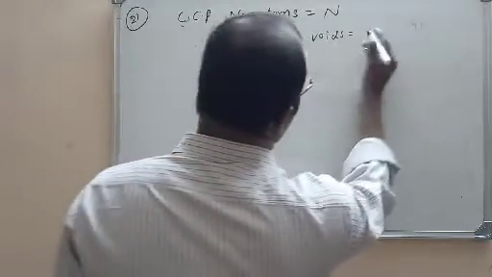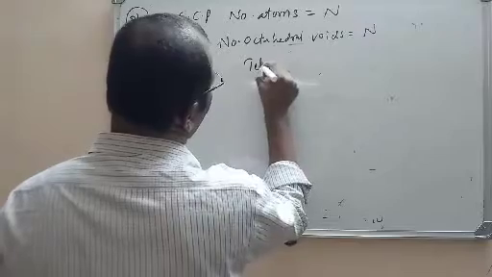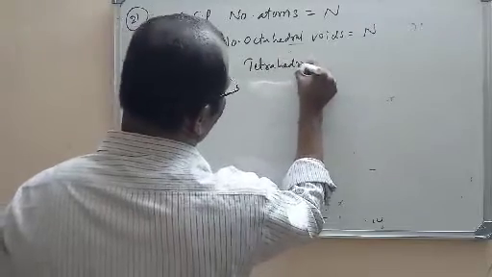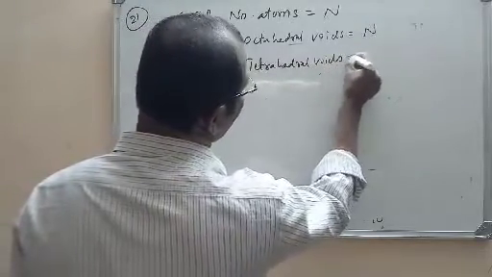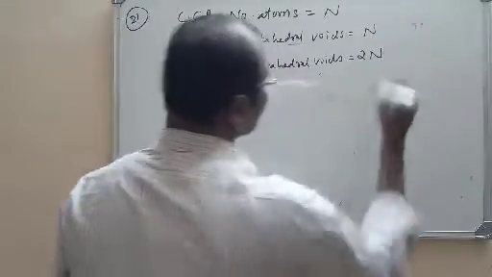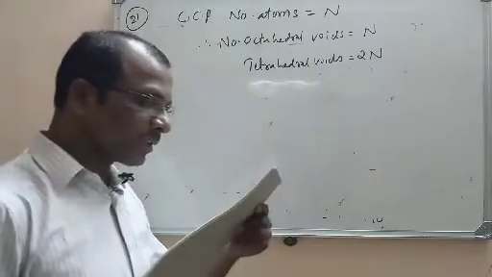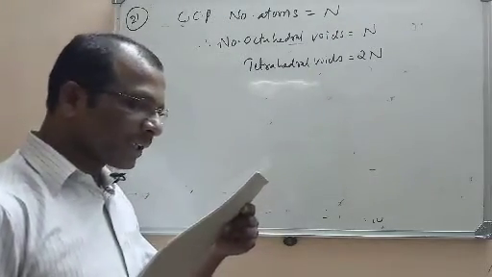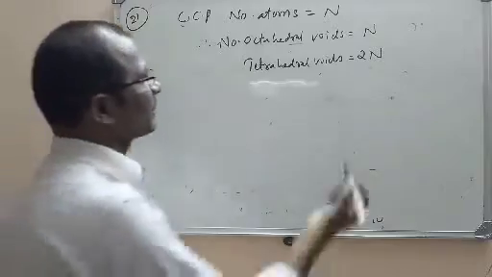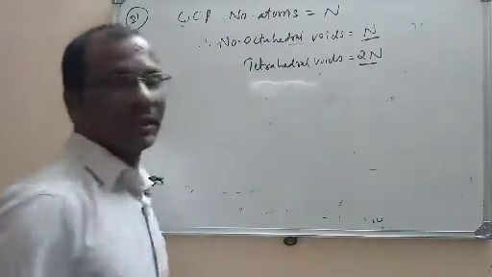So the number of octahedral voids will be N. But what about the number of tetrahedral voids? The number of tetrahedral voids will be twice the number of octahedral voids, so it will become 2N. These are standard values. Now what is asked? The number of tetrahedral and octahedral voids. The number of tetrahedral is 2N and octahedral is N.